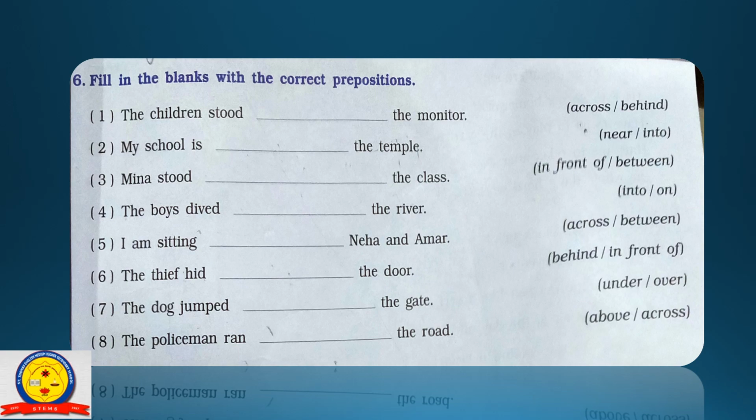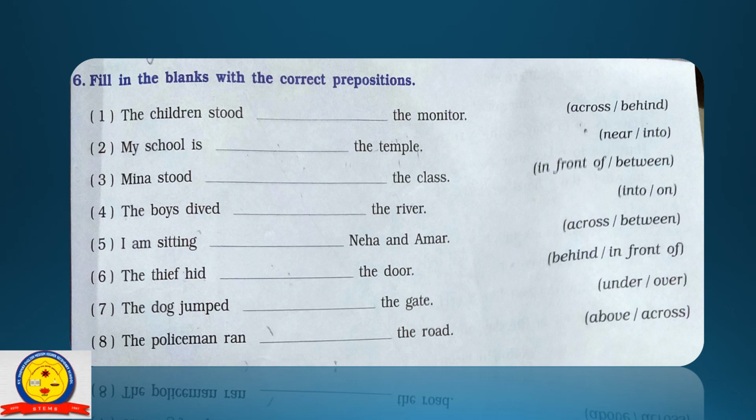Next, my school is dash the temple. So the right option is near. My school is near the temple. Next, Meena stood dash the class. In front of, between. The right option is in front of. Meena stood in front of the class. Next, the boys dived dash the river. So the right option is into. The boys dived into the river.